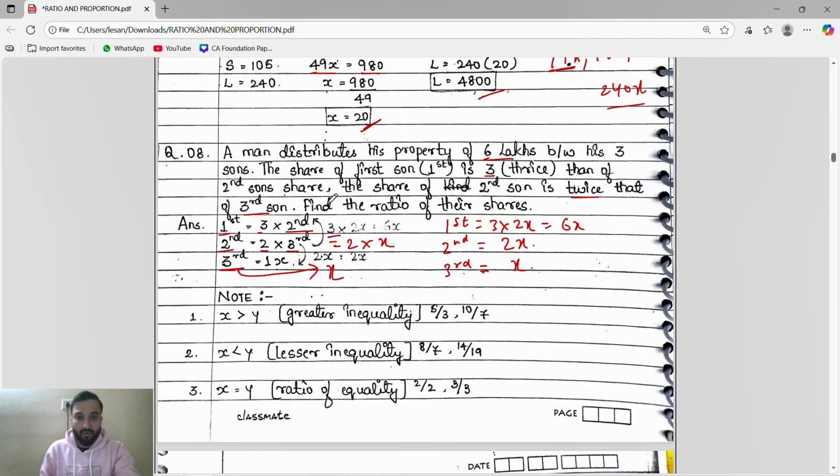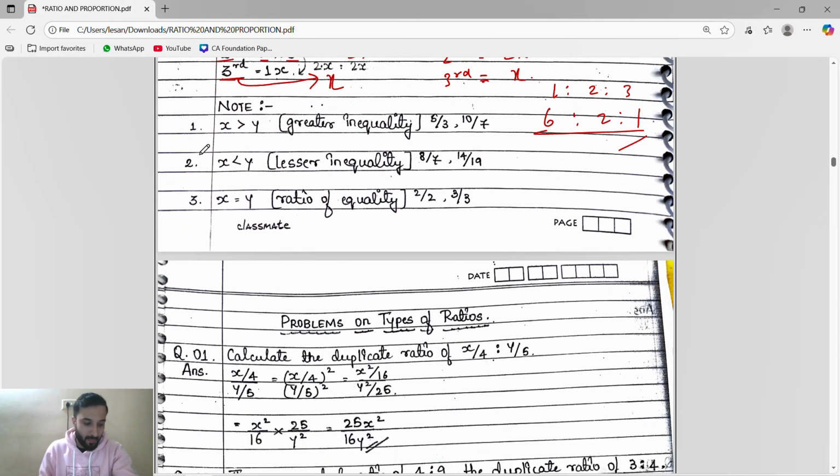Okay. So find the ratio of their shares. The ratio of their shares is first son to second son to third son. First son is 6, second son is 2, third son is 1. Oh, sorry, 6 is to 2 is to 1. That is the share.